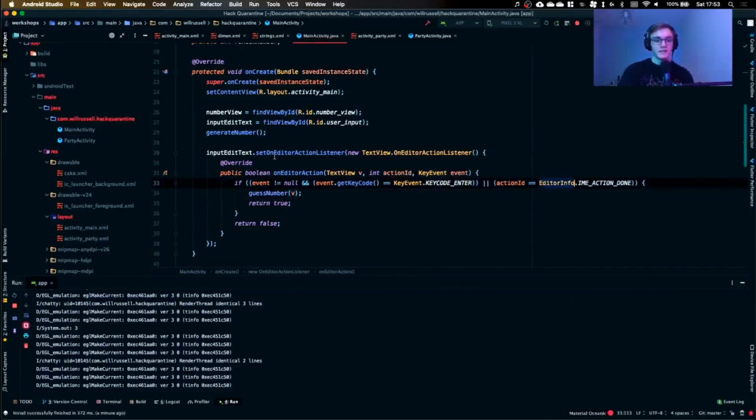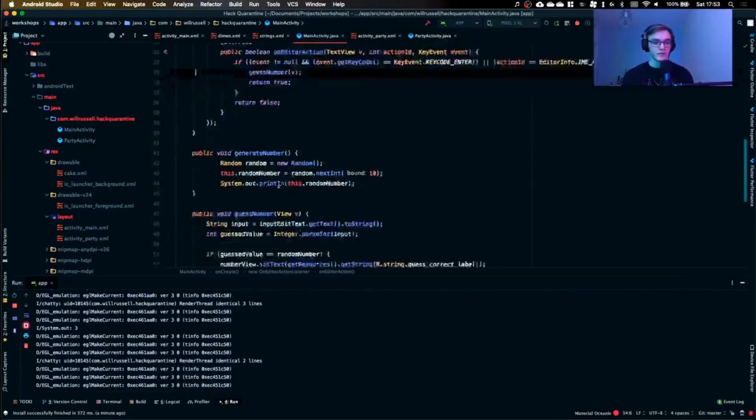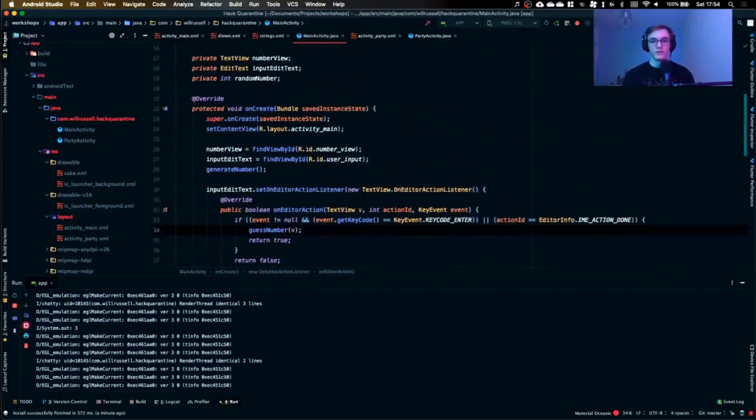And what this does is it basically will now listen every time. It will listen for edits on the edit text. And it will see that if we press a keyboard key that is the enter key, or the done key, depending on what your keyboard is, it might be a bit weird. Then it will call the function guess number for us and return true. So we don't have to press the submit button if we don't want to.